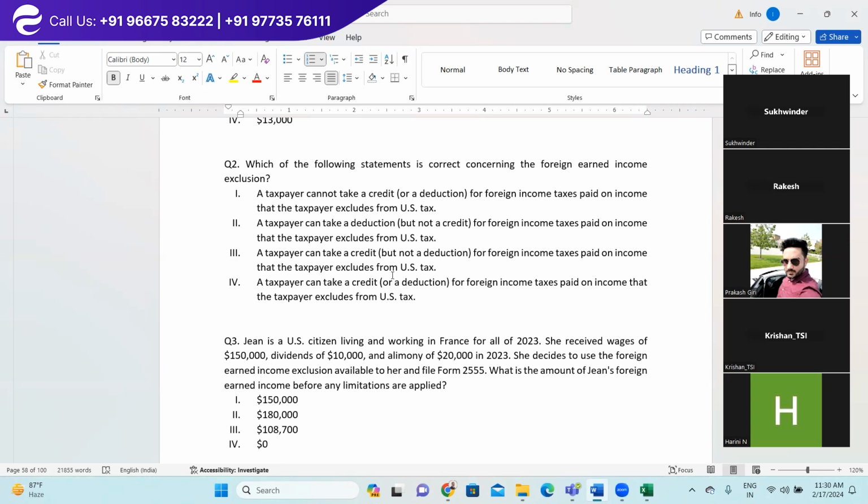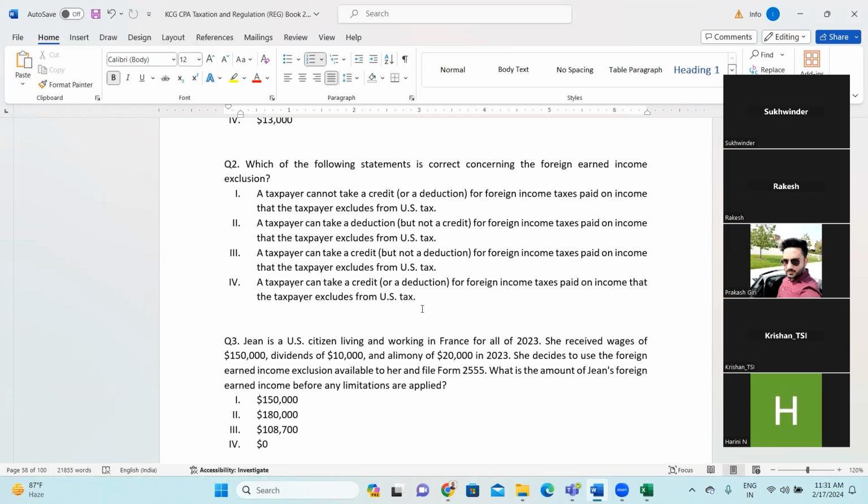So he can take credit only in the case where he is showing income from outside United States, and then takes the credit in case he has paid tax on that foreign income, and US has a treaty with that nation only. True. So none of these four are the correct statements.